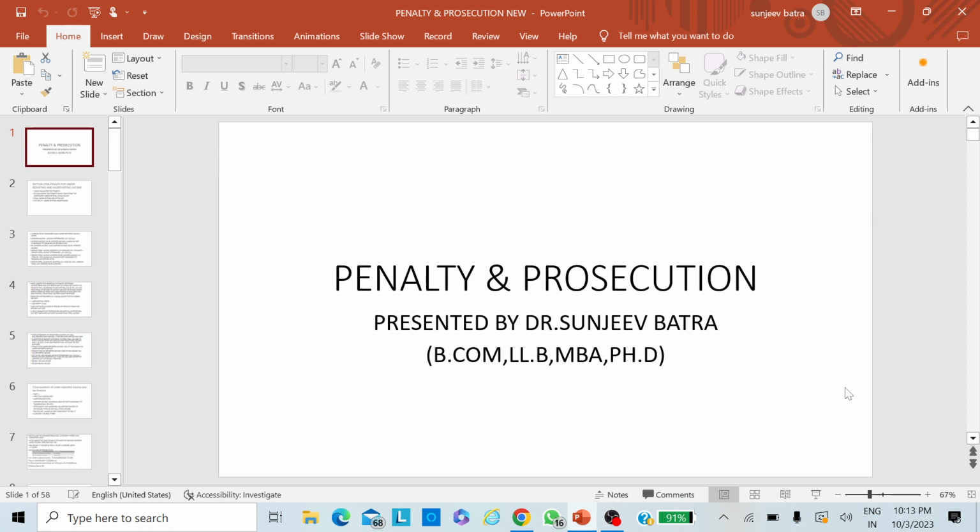We will see whether we will be able to learn the penalty provisions in a simple, easy manner, and also whether the government brought the new provisions so that it is easy for us to learn the income tax provisions about the penalty and prosecutions. We will see. Now come to the penalty provisions.